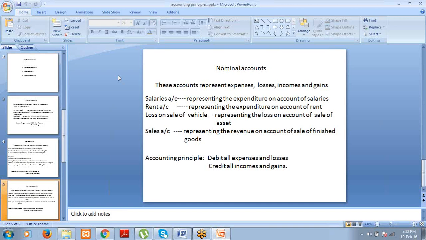Then similarly, rent. You are paying for rent. In return, what you are getting? Services of the landlord, meaning we are using the premises of the landlord. That is called expenditure. Then similarly, wages. You are paying the wages to your workers. In return, what you are getting? Services from the workers. Traveling expenses. You are paying for the transportation. In return, what you are getting? You have the facility to travel from one place to another. Like that, in the case of expenditure, you get something in return.